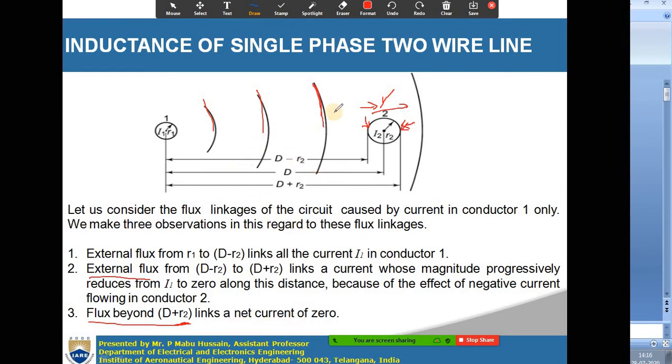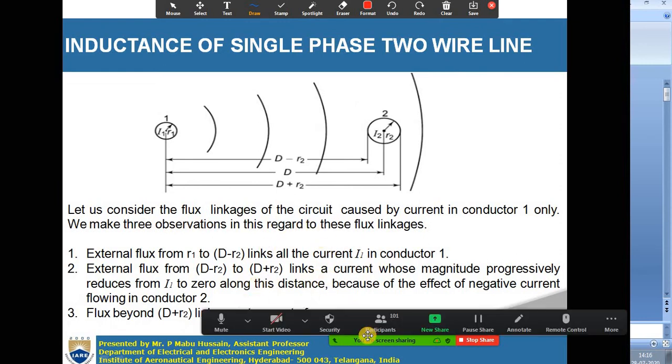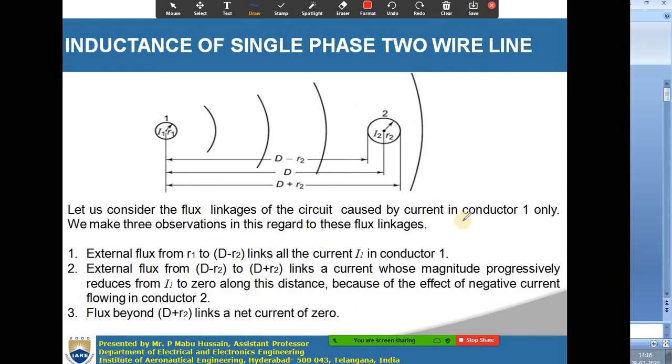Flux beyond D plus R2 links a net current of 0. After D plus R2, the net flux will be 0 when you consider only the first conductor. So these are the observations we generally make here.